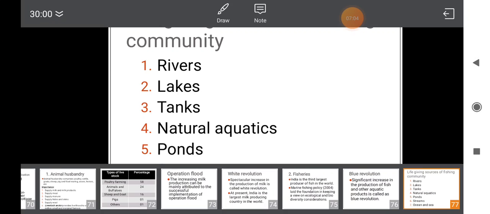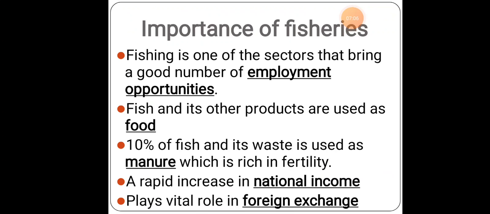Next thing is about the importance of fisheries. Fishing is one of the main things. Why? Because of the increase in employment opportunities. When there are beaches and rivers nearby, what can a person do? He can do fishing if it is a profession. Even if it is ancestral work, their children and grandchildren might be doing that particular work. So employment opportunities will be more and more.